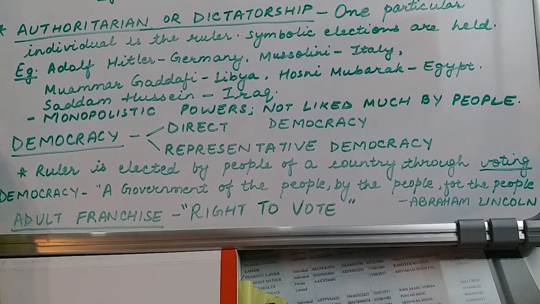Now, there have been movements in various other countries also, where women and lower caste people also fought, and they became a part of the decision making process of the country.